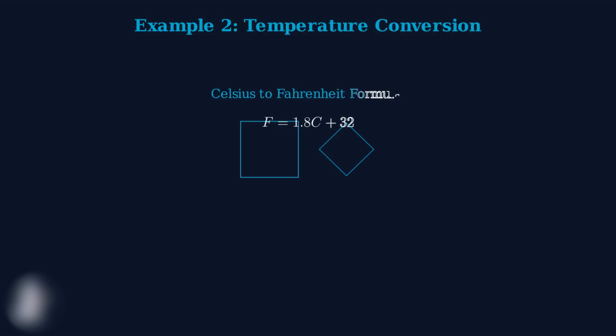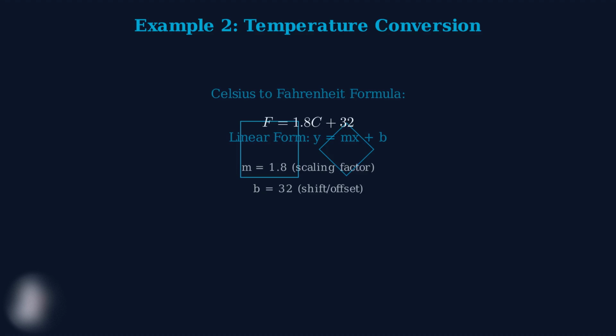Our second example shows how temperature conversion is actually a linear transformation. Converting from Celsius to Fahrenheit follows the formula F equals 1.8 times C plus 32. This is a linear transformation because it has the form y equals mx plus b, where m is 1.8 and b is 32. The multiplication by 1.8 scales the temperature, and adding 32 shifts it to account for the different 0 points.